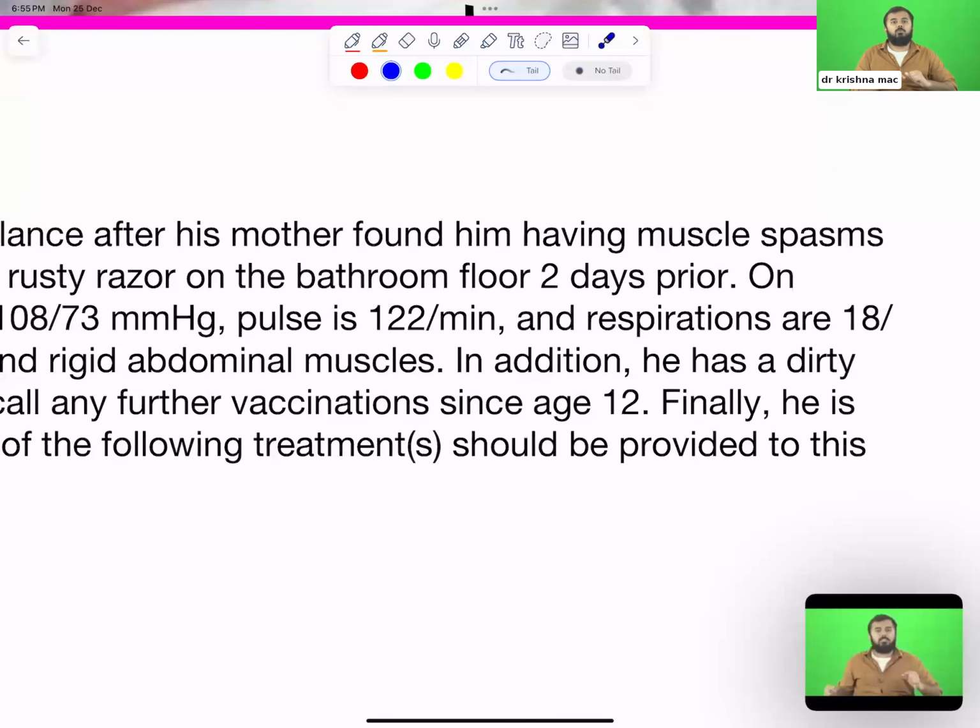Another patient is coming to me with the same wound. Now you will ask the patient, have you taken a vaccine? Now the patient will tell, I don't remember, doctor, maybe in childhood I have taken vaccines, I think. Yes, I have taken, but I don't know how many doses. Any patient who did not take a vaccine or who doesn't remember that he took a vaccine is considered an unvaccinated patient. So you have to start all the doses again. Keep this point in your mind.